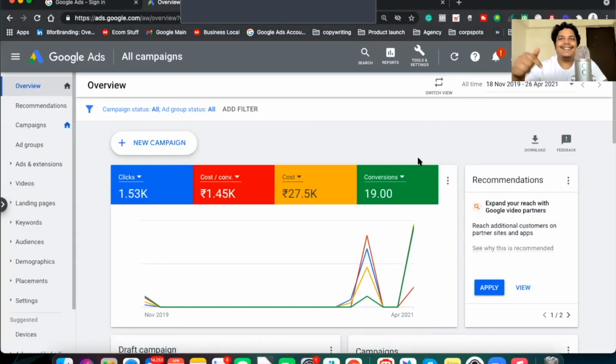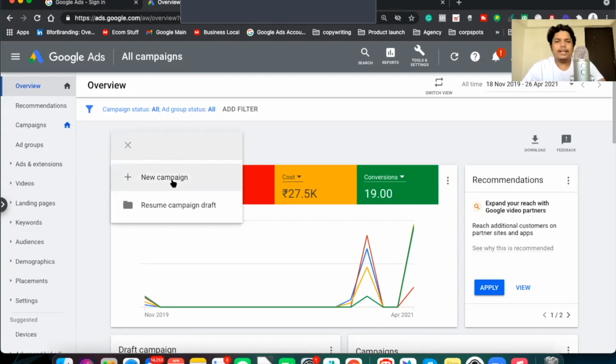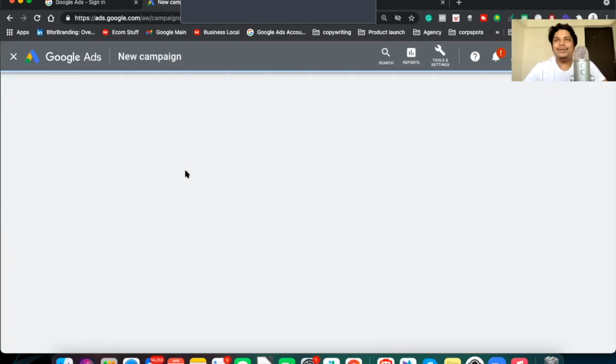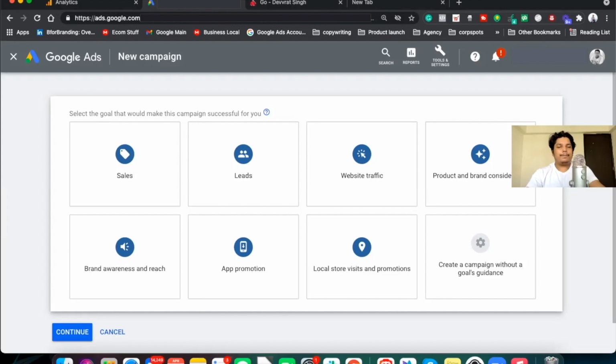Okay. Now, go again to the Google Ads account. So now we are on our screen. This is the Google YouTube Ads page, where you can actually launch a Google Ad. You have to hit the new campaign option and click on new campaign. Okay, new campaign, new campaign. That's all you need to do. Okay. After hitting the new campaign option, this is the page where you actually design the campaign.